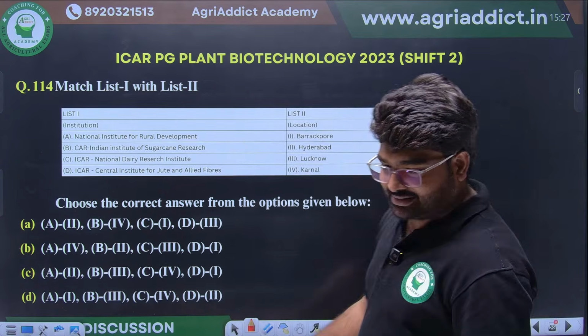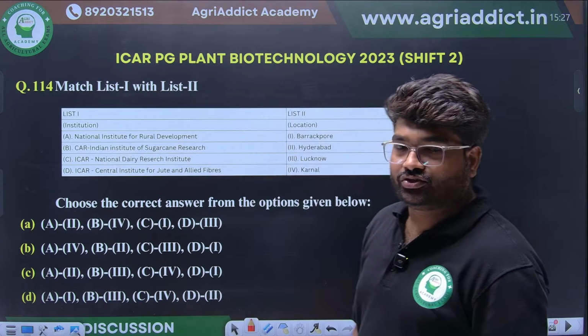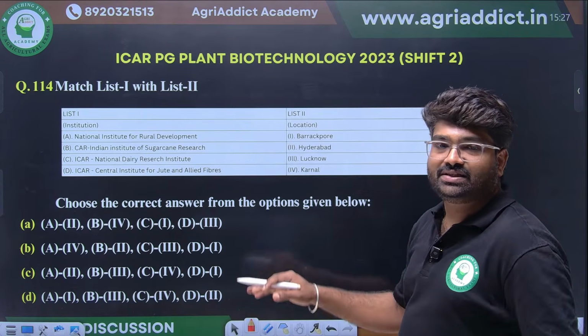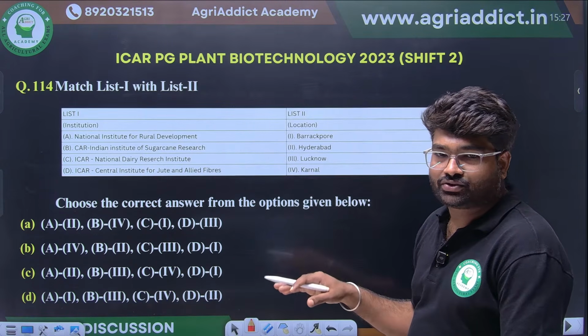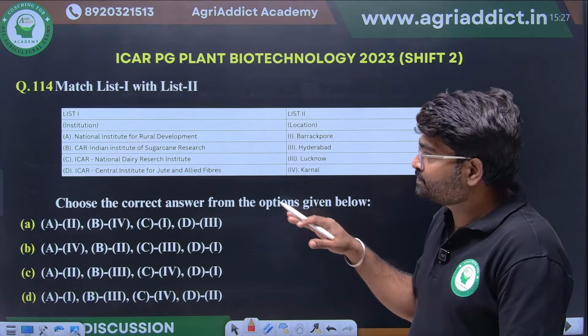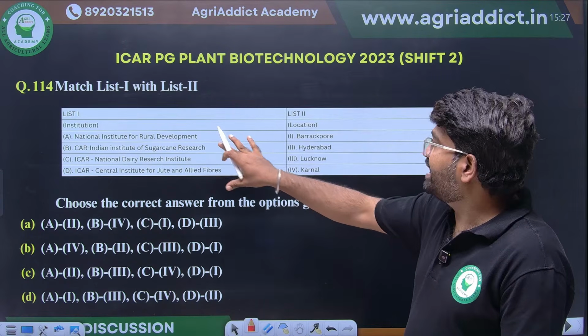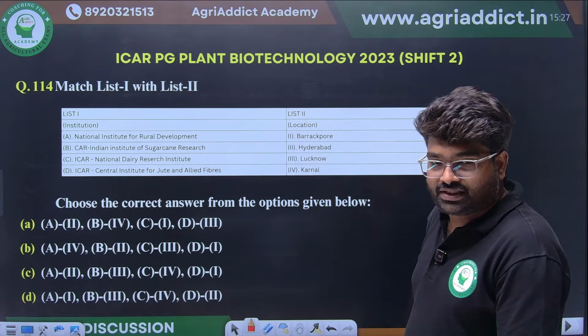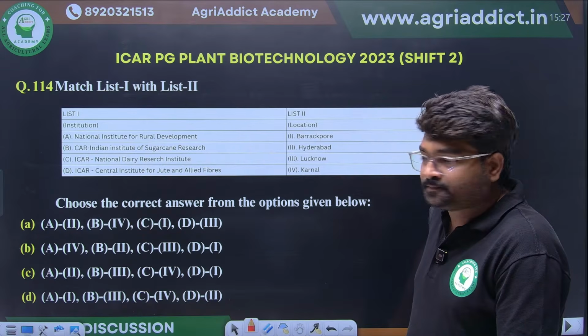This you have to match and let me know. Different institutes, I already told from the first class onwards. From institutes, they will surely ask two to three questions. They are asking to match the following institutes with their locations. Just match and let me know the answers.